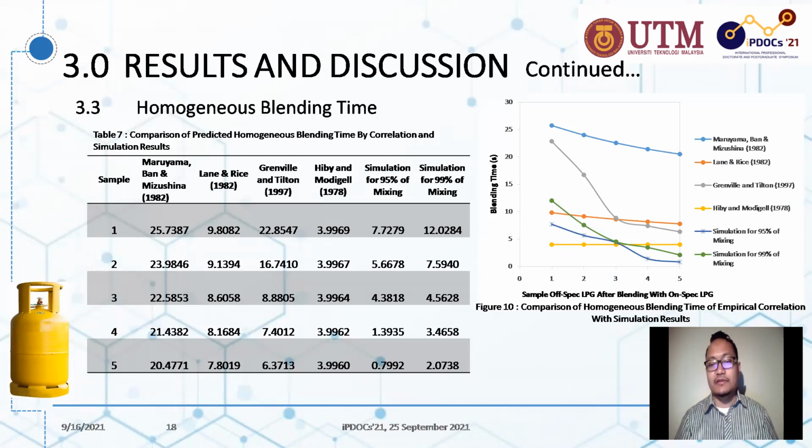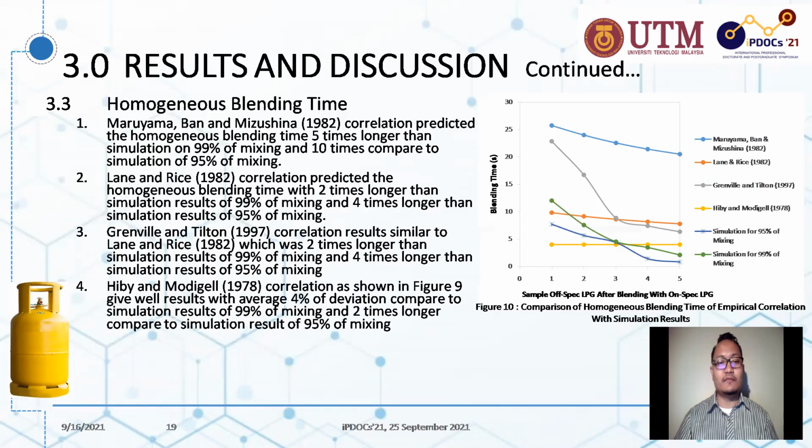Figure 10 shows the comparison of homogeneous blending time of the empirical correlations with the simulation results. Based on the result, the Maruyama Ben Masusina correlation predicts a homogeneous blending time 5 times longer than simulation at 99% of mixing and 10 times longer at 95% of mixing. The Lane and Rice correlation predicts a homogeneous blending time 2 times longer than the simulation result at 99% of mixing and 4 times longer at 95% of mixing.